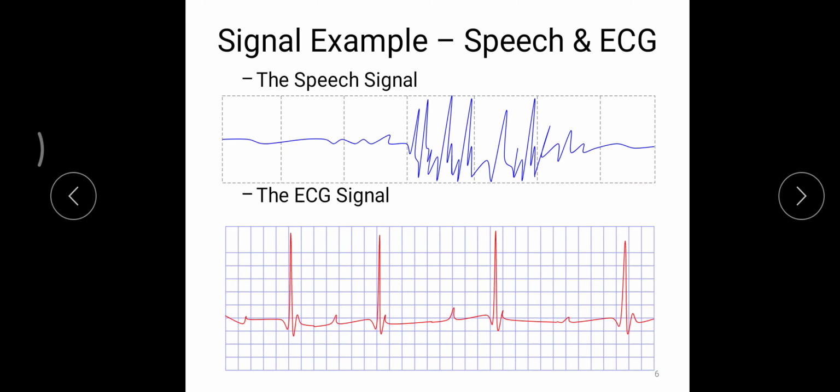Next we'll discuss examples of signals. Here I listed a few. The first one is the speech signal. This is a recording of human voice. This is your x-axis, that is the time scale, and this is your magnitude or amplitude scale. This peak indicates how loud our voice is. This is also a signal which varies with respect to time.